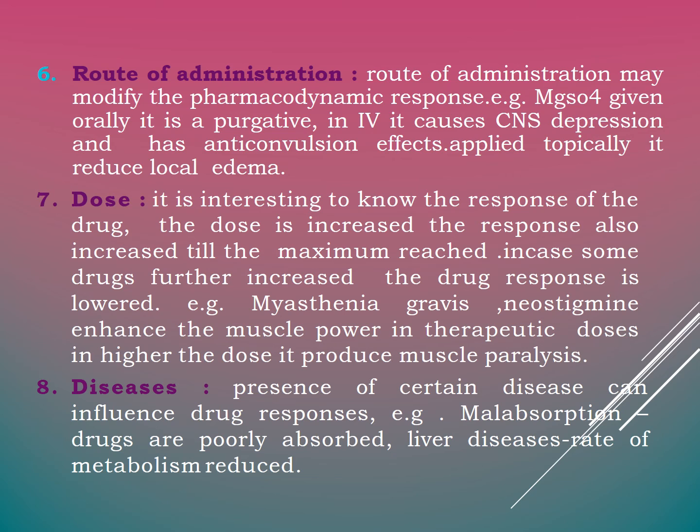And the seventh factor, dose. It is interesting to know the response of a drug. If the dose is increased, its response also increases till a maximum is reached. In the case of some drugs, if the dose is increased further, the drug response is lowered. For example, in myasthenia gravis, neostigmine enhances the muscle power in therapeutic doses. At higher doses it produces muscle paralysis. And the eighth factor is disease. The presence of certain diseases can influence the drug action. For example, malabsorption may lead to poor absorption of drugs, and in liver diseases, the rate of metabolism is reduced.